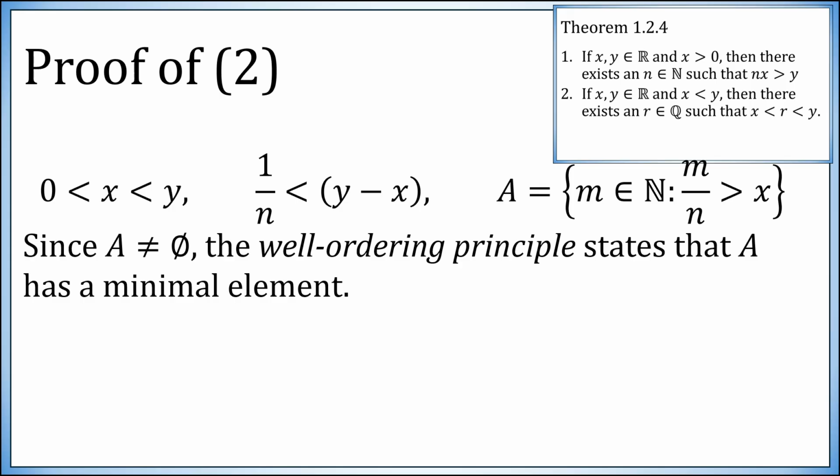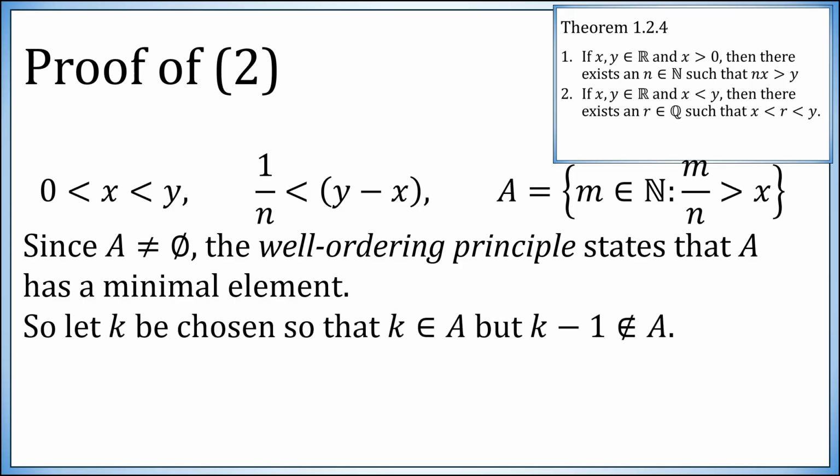The well-ordering principle, which is equivalent to the axiom of induction, this is something hanging around in the background, states that any set of natural numbers that isn't empty has a smallest or least or minimal element. So let's choose k to be the smallest natural number so that k over n is bigger than x. So k is in this set, but k minus 1 is not. That means that k over n is bigger than x, but (k minus 1) over n isn't bigger than x.